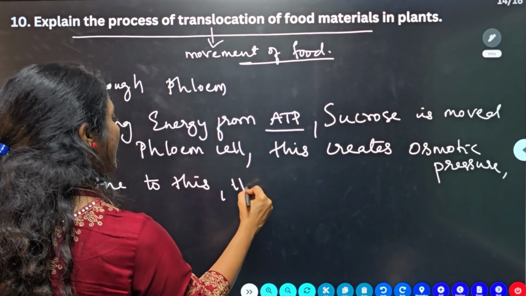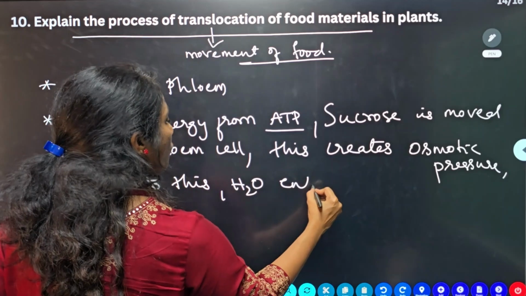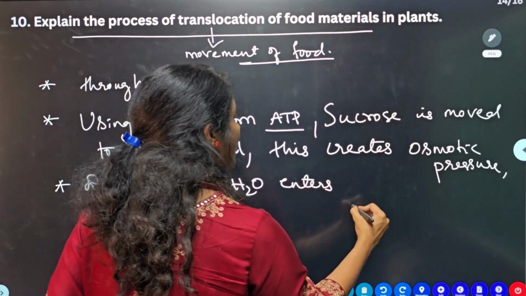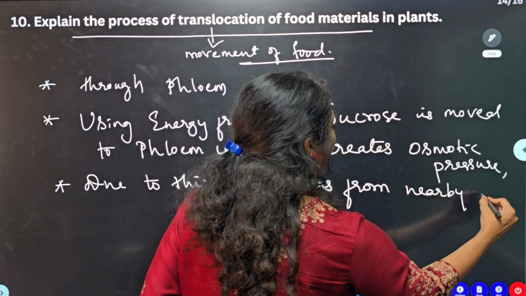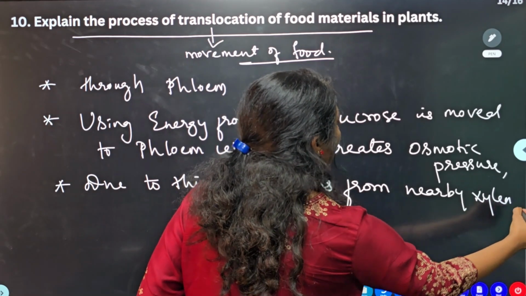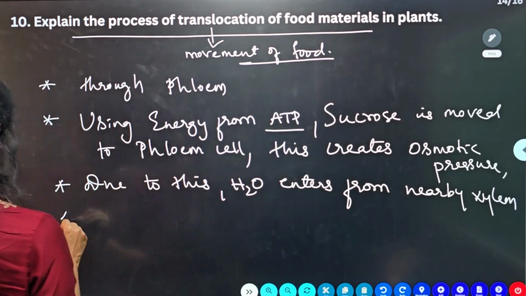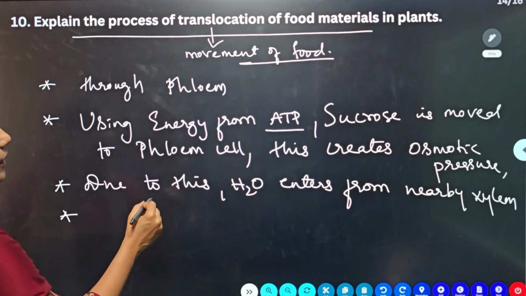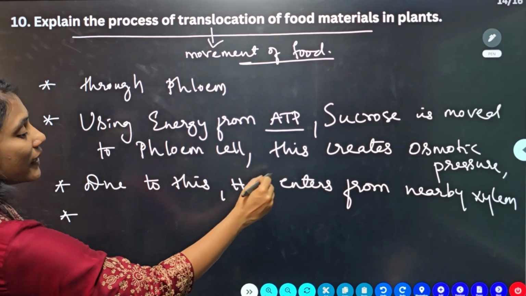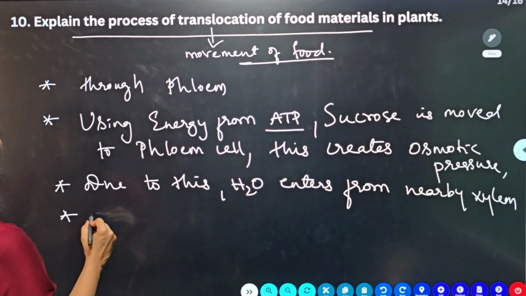water enters from the nearby xylem. I will explain the explanation also, but just try to understand the points first. So due to osmotic pressure, water is coming from the nearby xylem.